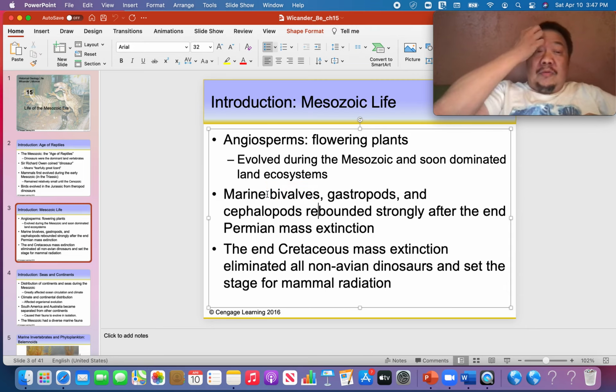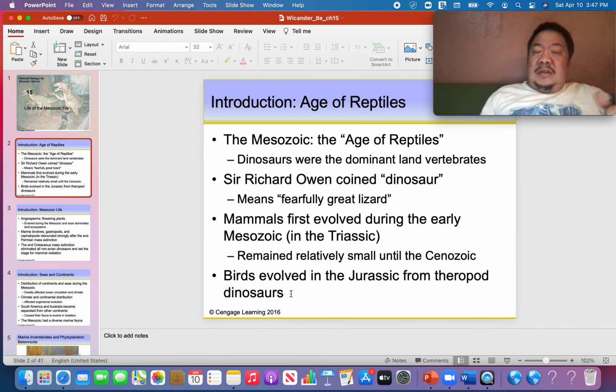The other thing you want to remember for the test is the first vertebrates to appear were the fish, and they evolved from the lobe-finned fish to the amphibians, probably sometime during the Silurian that occurred.